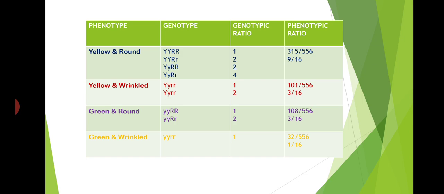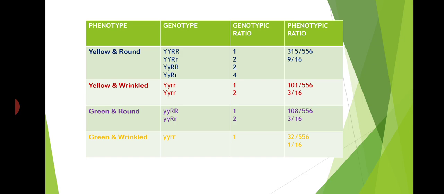In this table, after crossing of this yellow and round, 16 progeny are produced. Out of 16, 9 are yellow and round, 3 are yellow and wrinkled, 3 are green and round, and 1 is green and wrinkled. Then we will see. The phenotype is yellow and round. The genotype capital Y, capital Y, capital R, capital R has genotypic ratio 1, and the phenotypic ratio is 9.